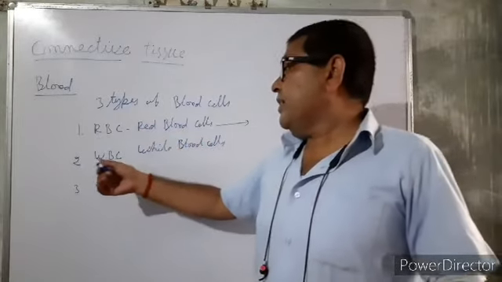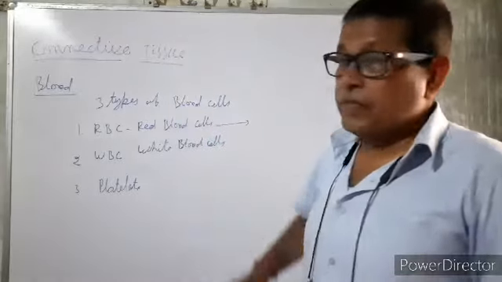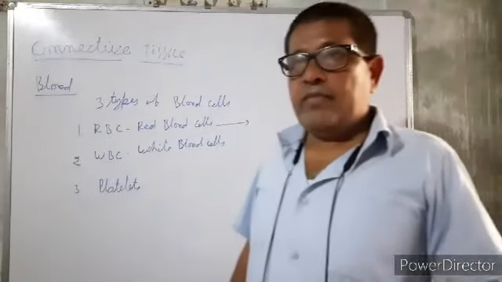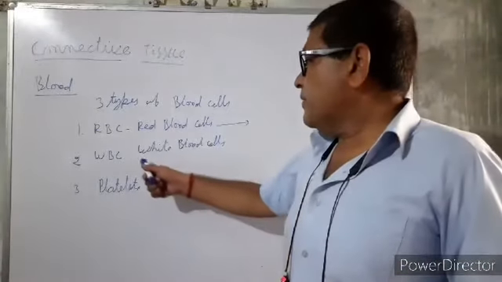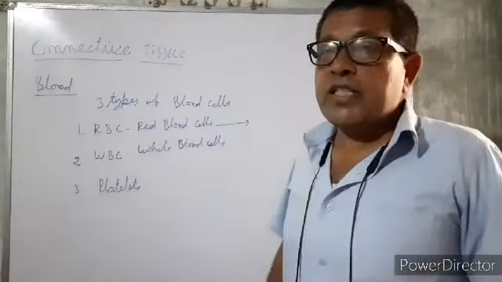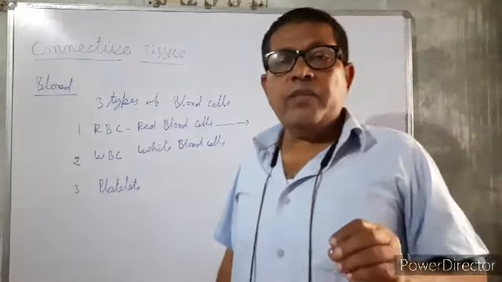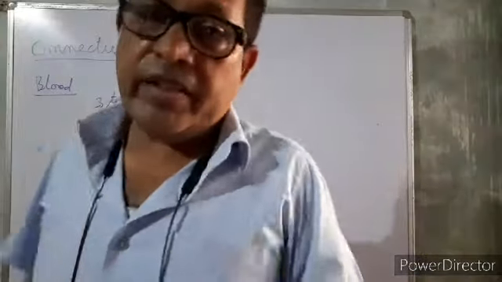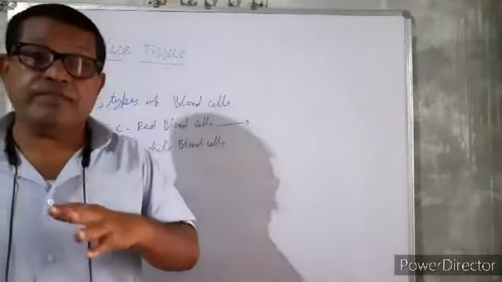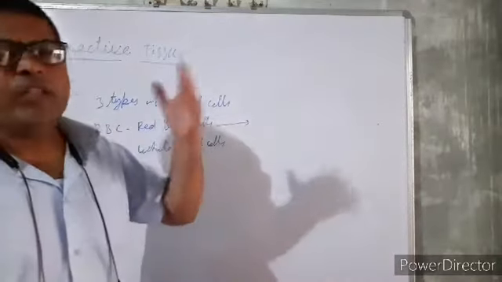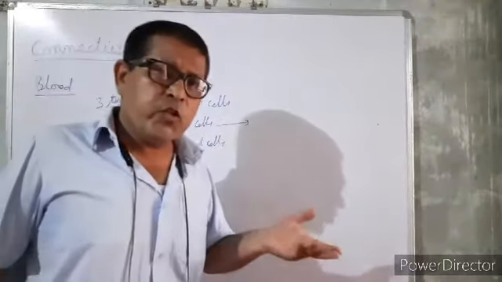Next, the WBC are the white blood corpuscles. They have no color, they are white, and the function of WBC is protection. The WBC protect us from pathogens and from diseases. They also make up our immune system, and you will study in another class that WBC are of two types.